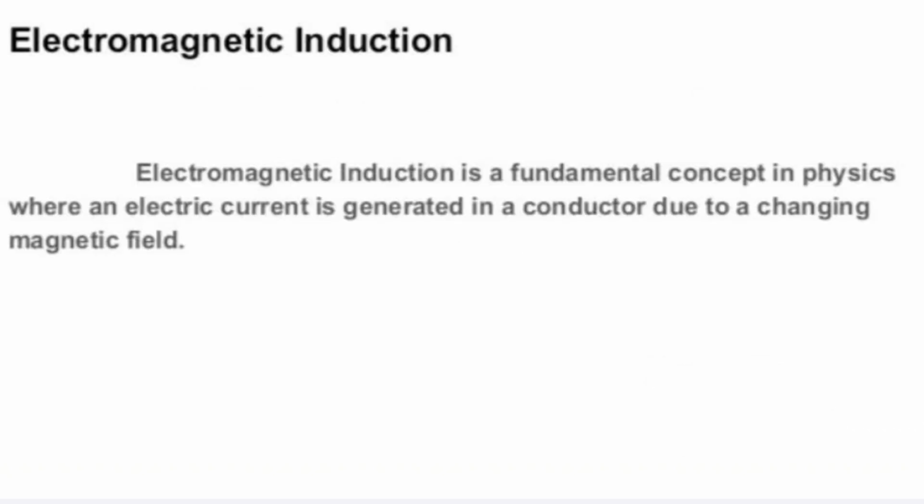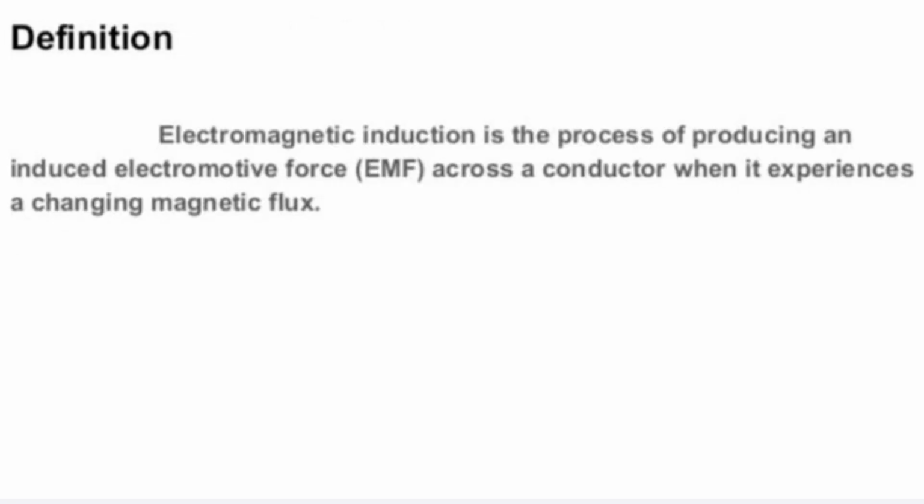Today we are going to discuss our topic, electromagnetic induction. What is electromagnetic induction? Electromagnetic induction is a fundamental concept in physics where an electric current is generated in a conductor due to a change in its magnetic field. We can also define it as the process of producing an induced electromotive force across a conductor when it experiences a change in its magnetic flux.